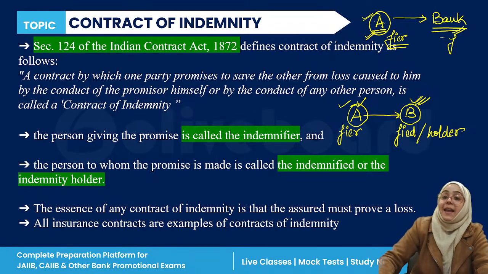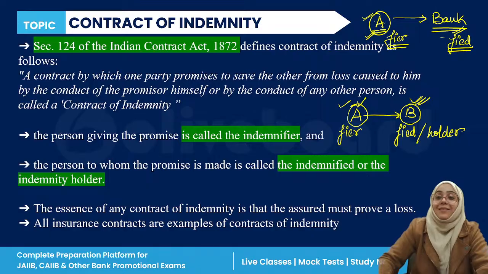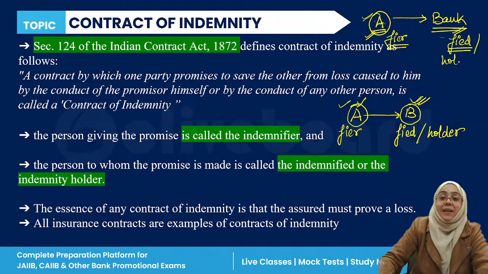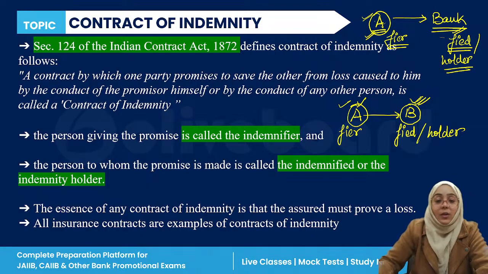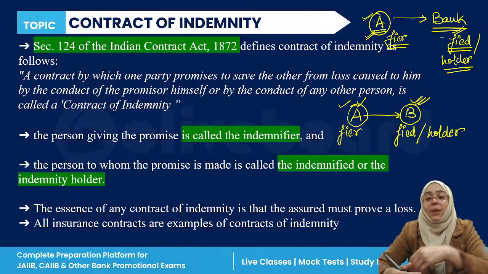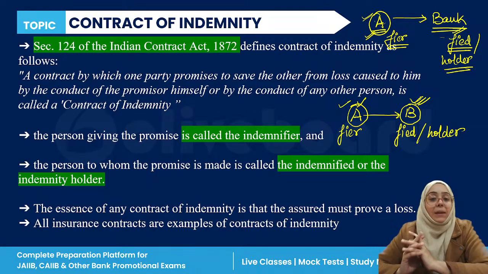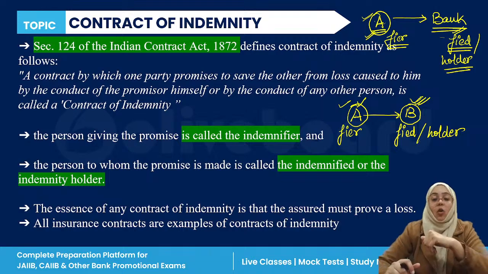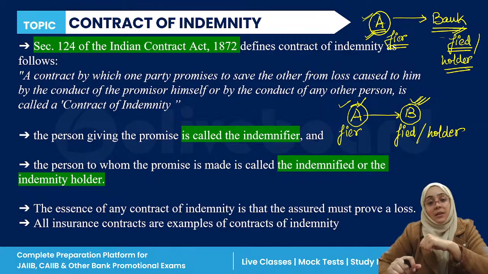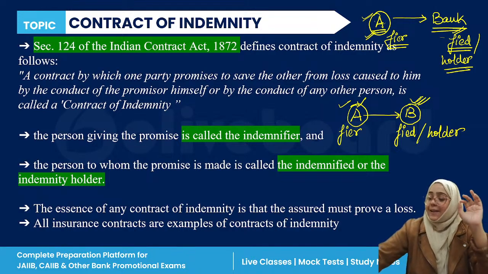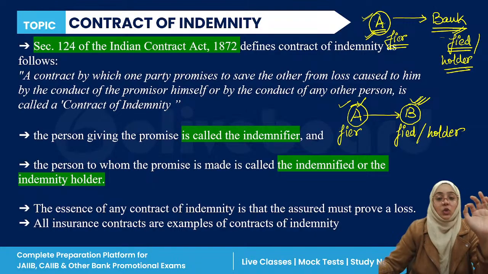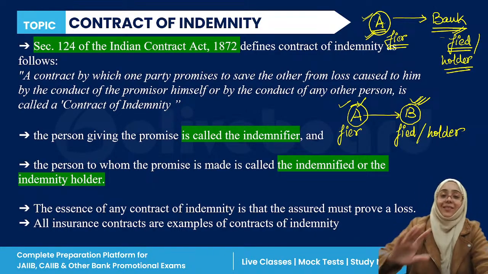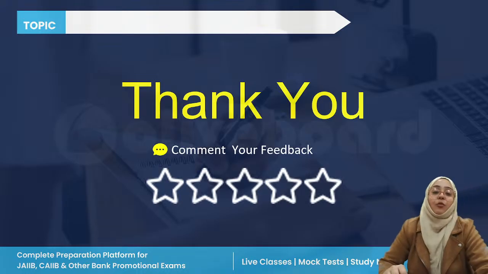And who is the indemnified one? Bank is the indemnified one, or bank is called as indemnity holder, who received the promise that okay, my loss will be compensated. Clear? So this is the contract of indemnity. Very simple. I just explained a simple thing for you all. Okay. So this is the complete demo class for all of you.